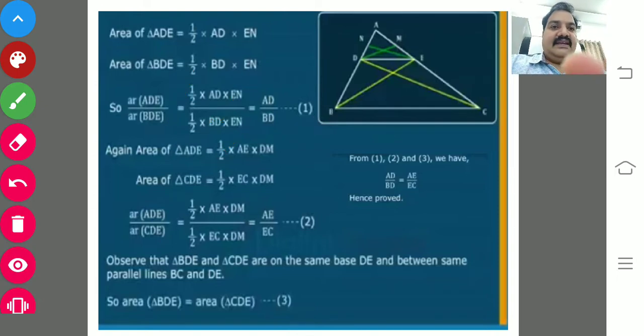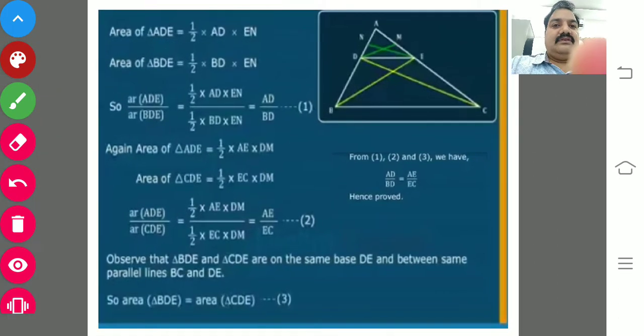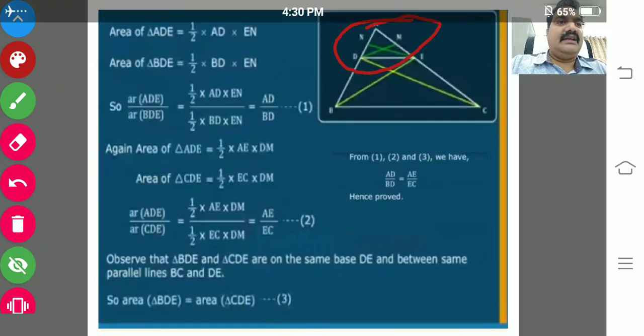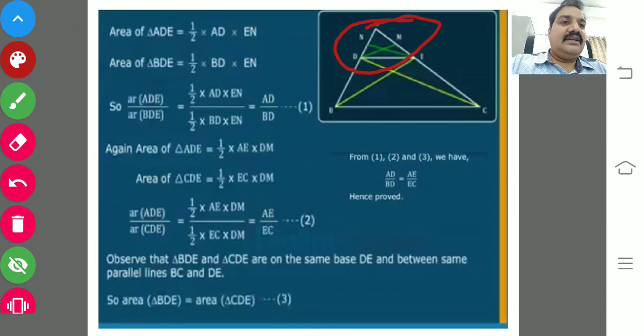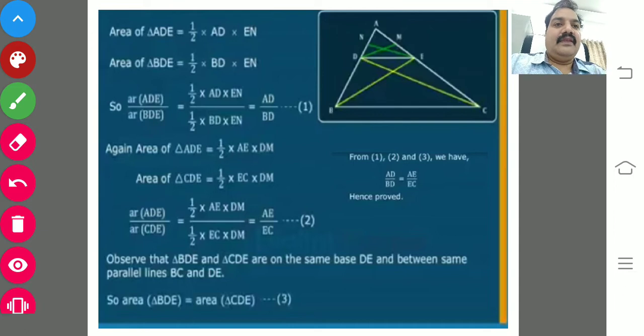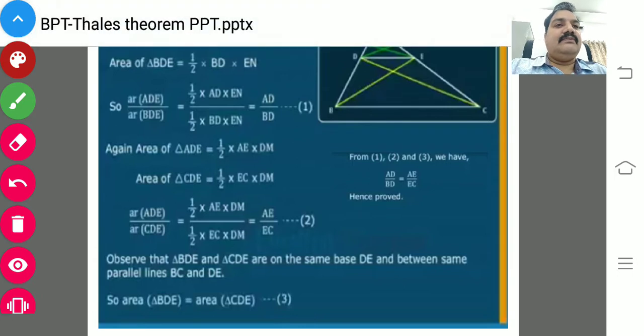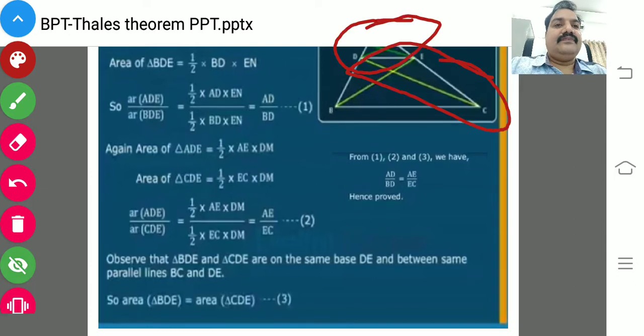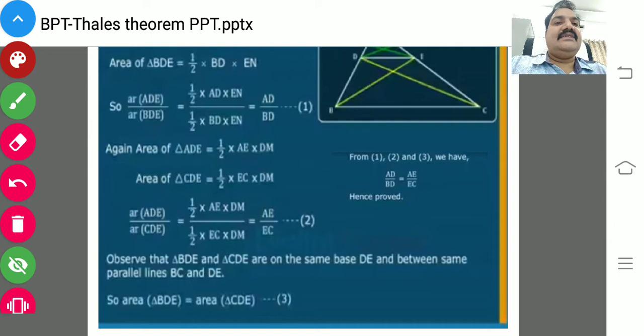Now again area of triangle ADE, this time you take area of triangle ADE and area of triangle CDE, this side you take it. So area of triangle ADE, you know, the base is nothing but AE, and the altitude is DM.